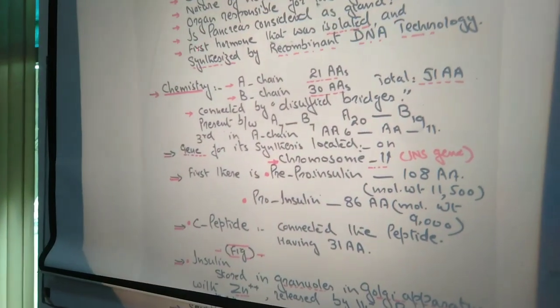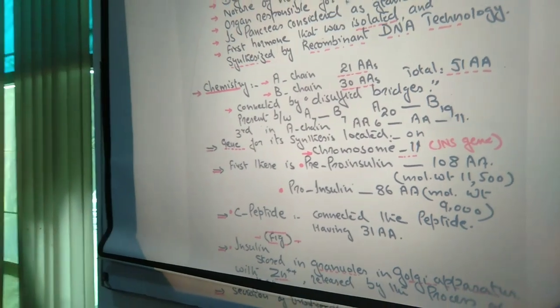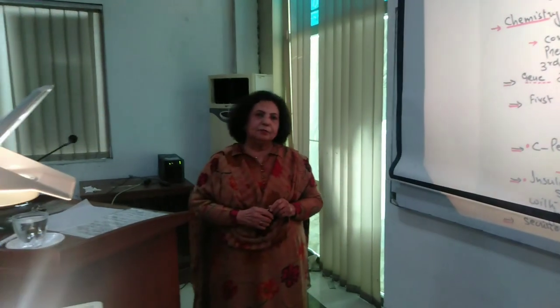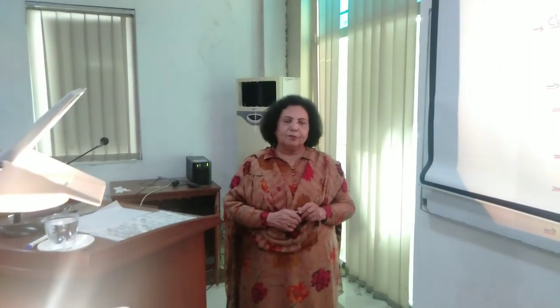Now, the question is, is the pancreas considered as a gland? We can say that yes, the pancreas can be considered as a gland because it secretes endocrine secretion as well as exocrine secretion. Endocrine secretions are those which come under the heading of hormones, and they are directly poured into the blood circulation, for example, insulin and glucagon.